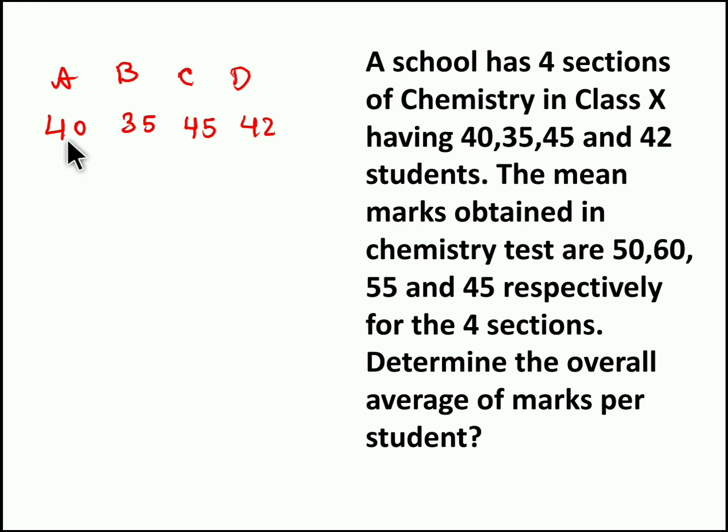So average mark obtained by the section A students, that is 40 students, is 50, and section B students is 60, and section C students 55, and section D students 45. Now we have to find the overall average marks per student. So we have to find overall average mark of this class, right? So per student. So what is the total mark obtained by these 40 students for the average 50, which is 2000.